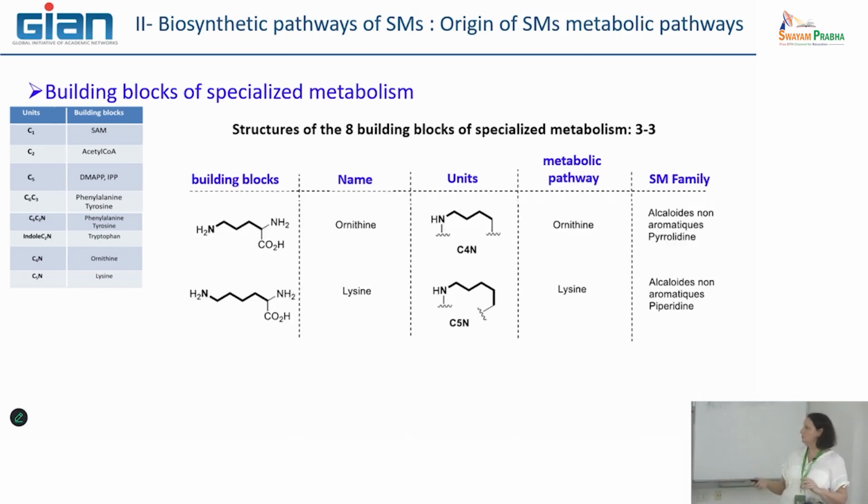And to finalize, there are 2 other building blocks, more complex, in which not only carbon is important, but also nitrogen. Here, 4 atoms of carbon and 1 atom of nitrogen. Ornithine is very important to initiate the metabolic pathway leading to specific non-aromatic alkaloids, such as pyrrolidine. And you have lysine that has exactly the same purpose, with 5 carbons and 1 nitrogen.